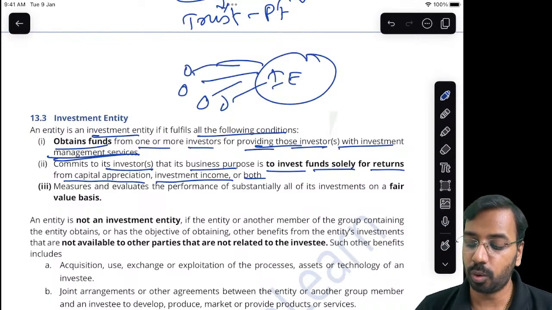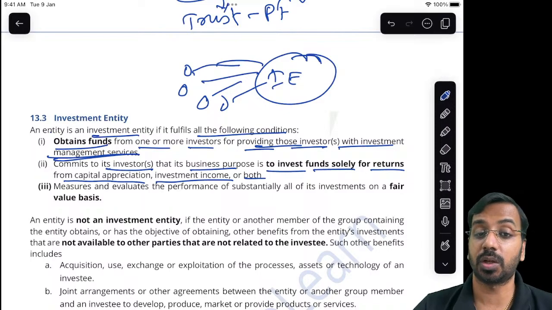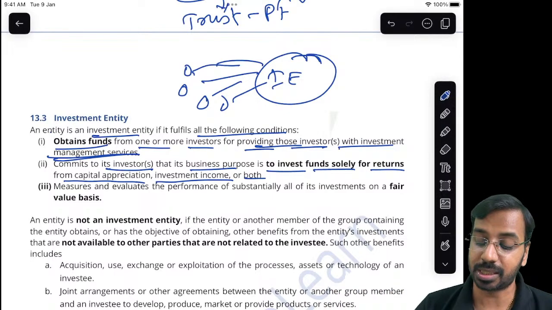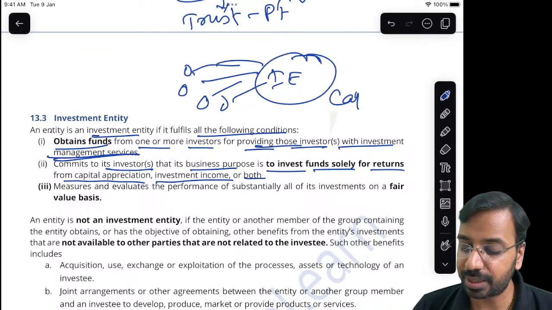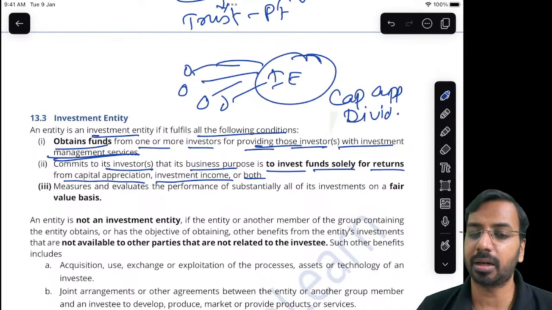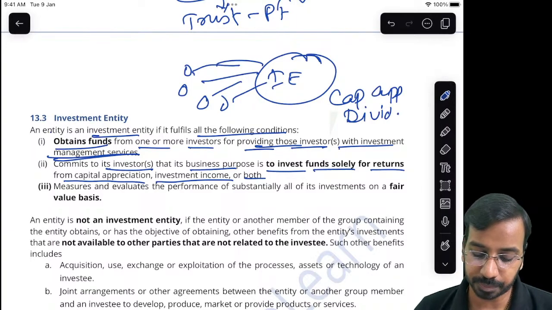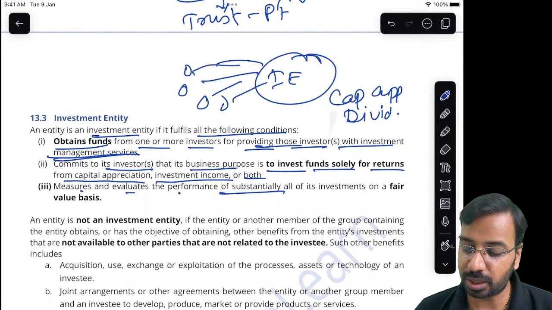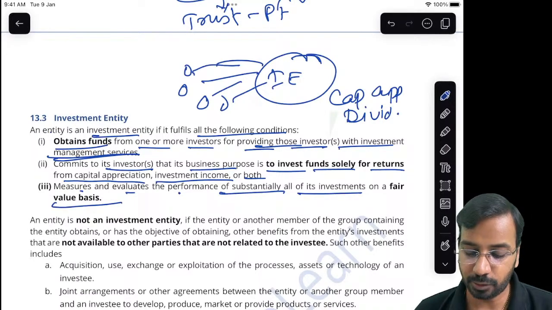Okay, what will I do? I will provide investment management services. I will invest in other companies. What will I get in return? I will get capital appreciation, or I will get maybe dividend income or interest income, as the case may be. Then measures and evaluates the performance of substantially all of its investments on a fair value basis.